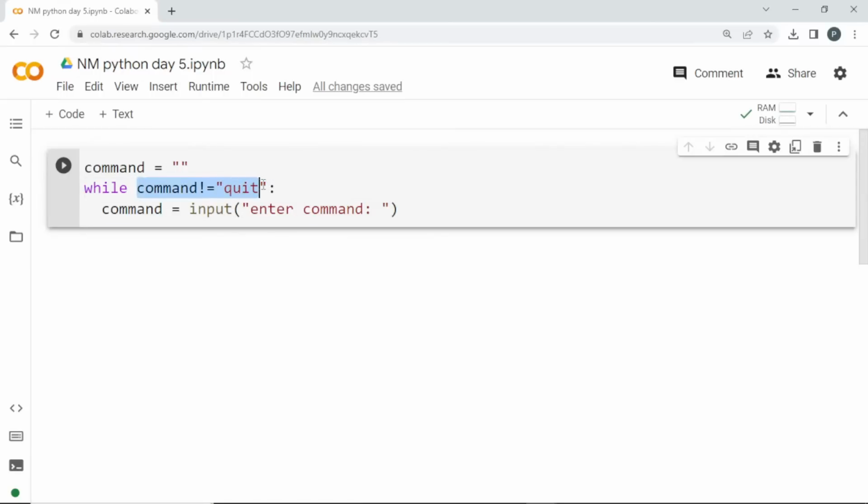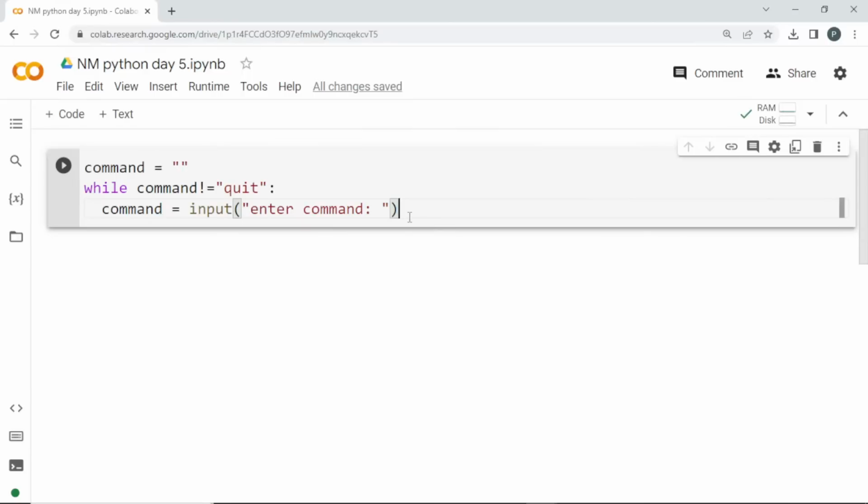When it is not equal to quit, it will keep on running. When the condition becomes false, which means the command is equal to quit, it is going to terminate. This command I will get from the user as input, so I'll ask the user to enter the command.